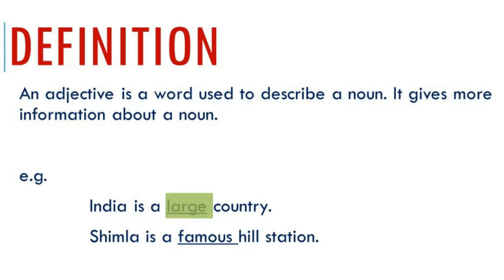The adjective large describes the size of the country. Shimla is a famous hill station. The adjective famous describes the popularity of Shimla as a hill station.